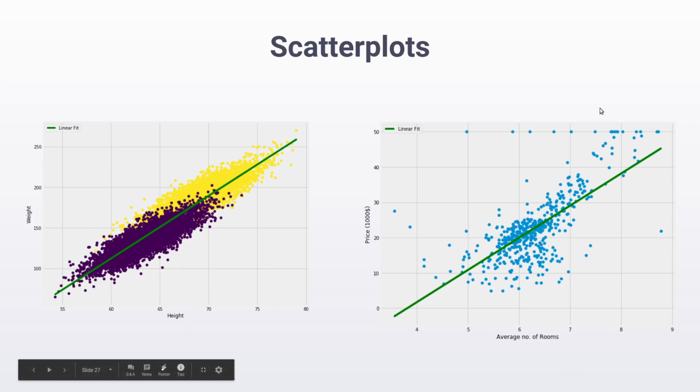Similarly, we have another scatter plot from a very well-known dataset that is used in machine learning called the Boston Housing Prices dataset. It essentially contains the details of a bunch of different houses and their prices. So it's a regression task. The idea is, given a bunch of different attributes of a particular house, can you predict its price? One of the attributes included in that dataset is the average number of rooms. We can see that there are outliers, of course, but in general, there is an increasing trend. As the number of rooms grows, the price grows.